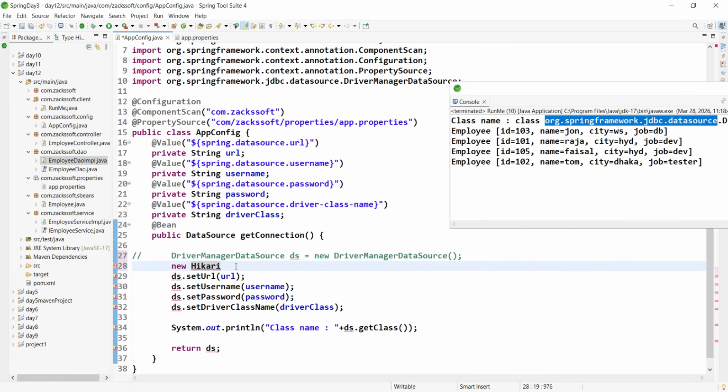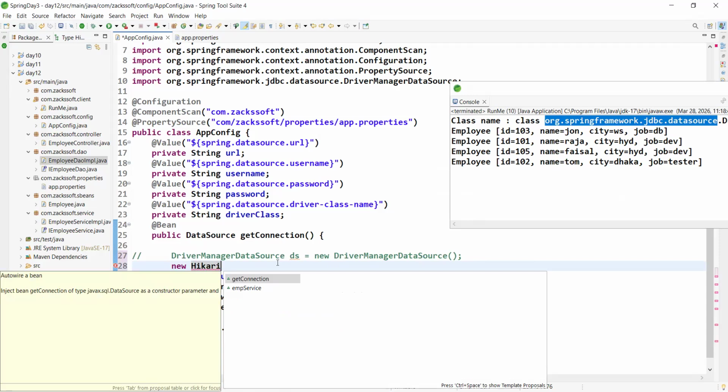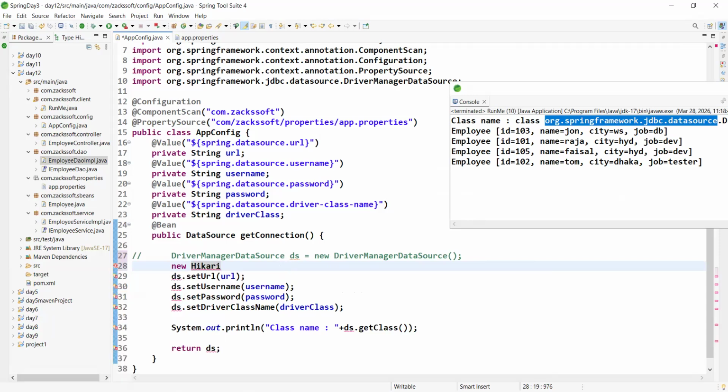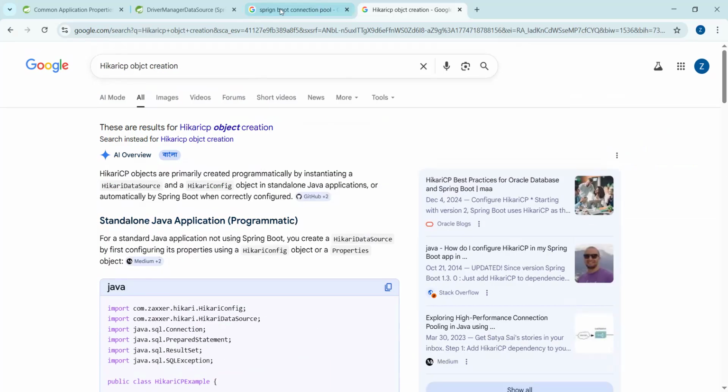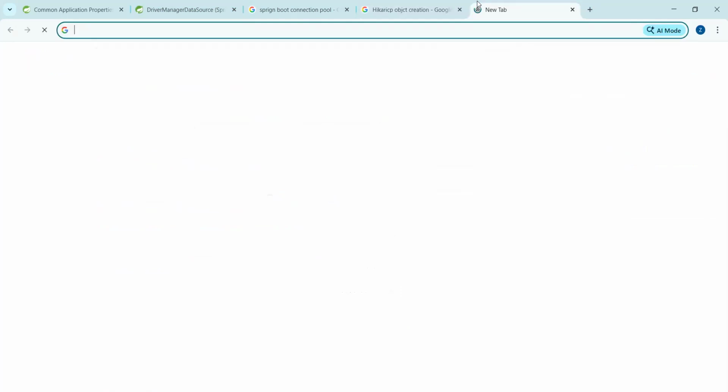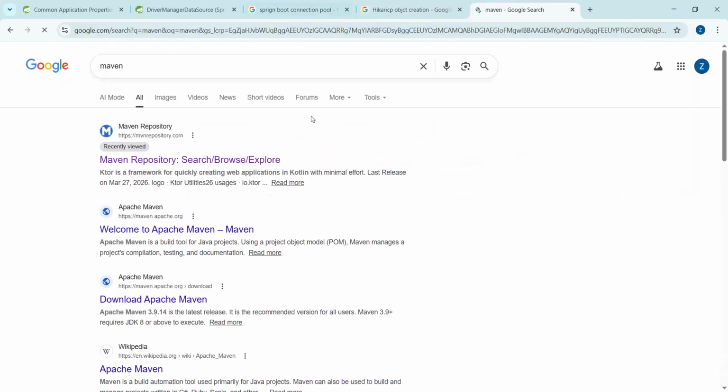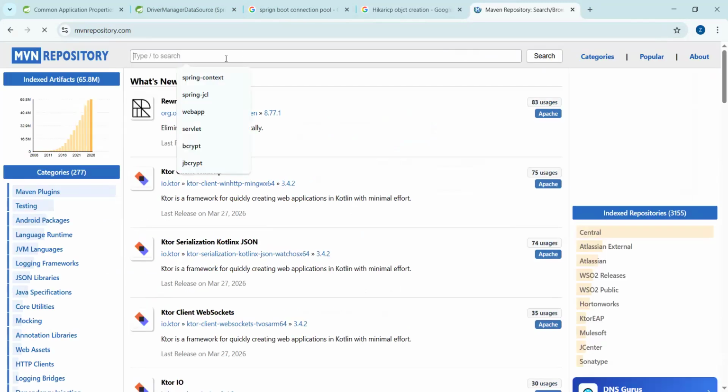So are you clear with your question? Yes, clear. Okay. So are you getting any auto suggestion? No, sir. Please tell me why. Because this is provided by a third party vendor, right? So we need to include the jar file. How to add it? Go to the Maven repository only, right? Are you listening to my class?